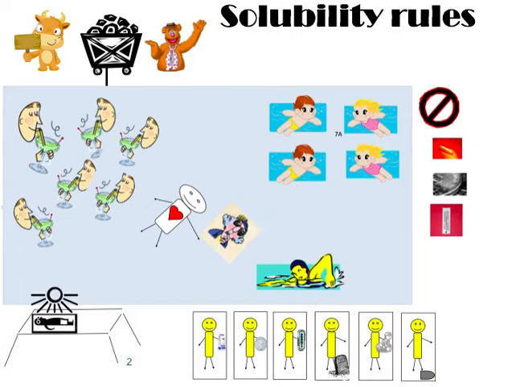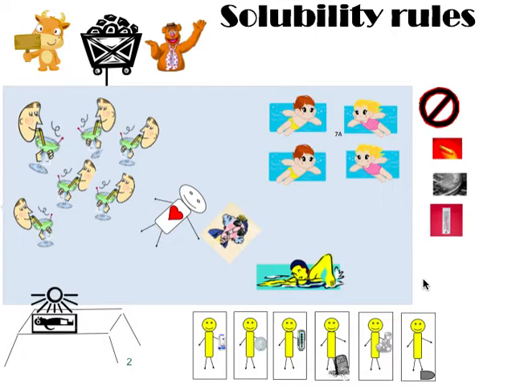So let's review our solubility rules swimming pool that my friend came up with. If you remember, anything in the pool is soluble. Anything out of the pool is insoluble. We have some things that are in the pool that have exceptions. So these guys over here have these exceptions. This girl here has these exceptions. And then you have some things that are out of the pool. I added a couple things that are not in this picture that I'll review with you. That will help you when you get to the solubility rules section of this slideshow.